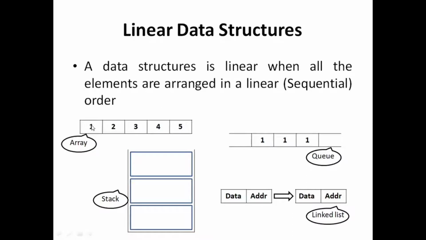In a linear data structure we have the exception of the last element and first element, predecessor and successor. And here we have in queue, like we have this element and this is its predecessor and this is its successor.